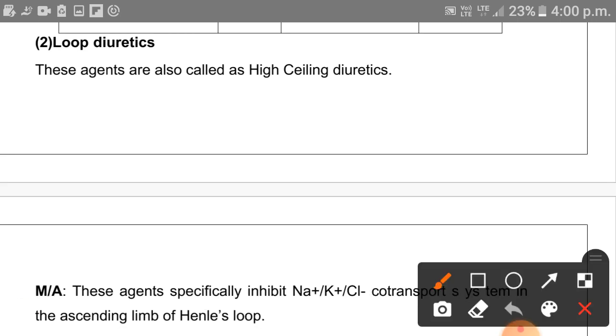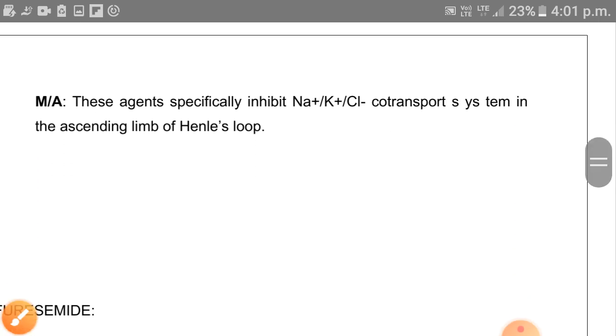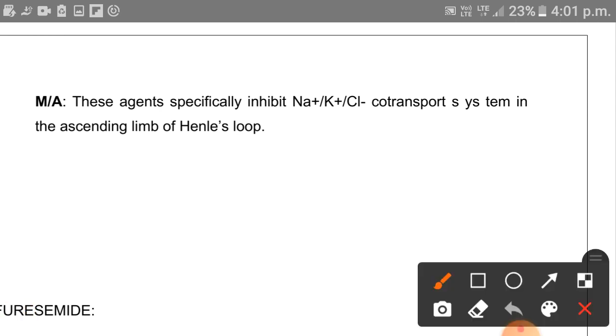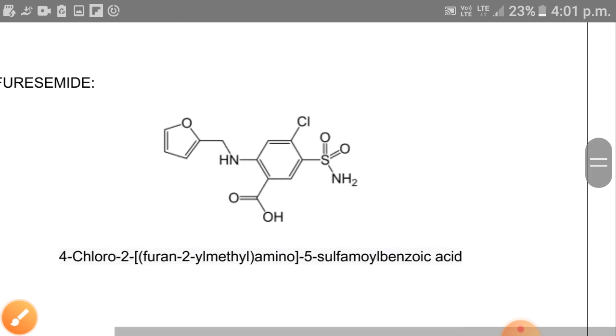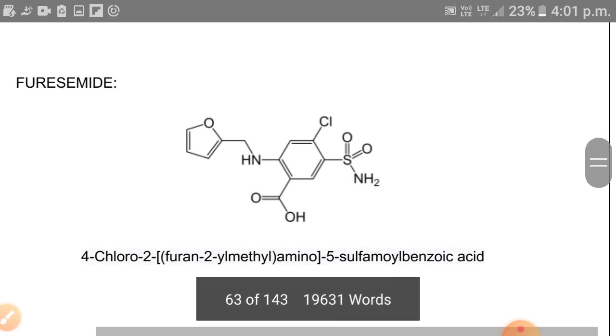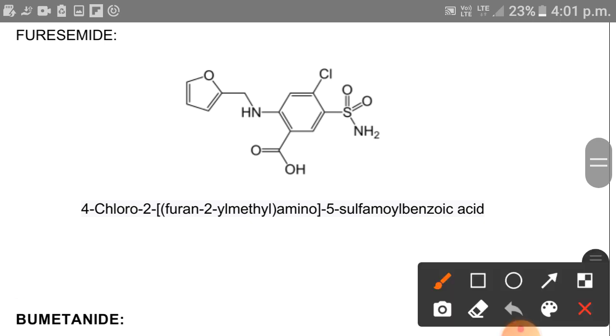Loop diuretics are also called high ceiling diuretics, and the basic mechanism of action is that they act on the sodium, potassium, chloride co-transporter system at the loop of Henle. The first drug of the loop of Henle is furosemide. Here we can see the IUPAC name of furosemide.